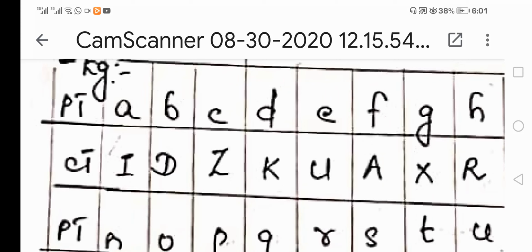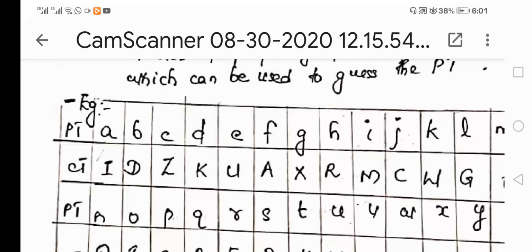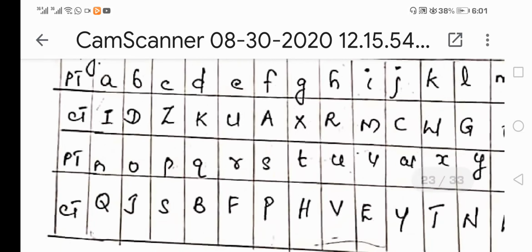Wherever I find F, I'll simply replace it with A. Randomly, without focusing on any specific factors, I simply substitute each and every letter with some other letters. That's all. So this table entirely is called the key in the case of simple monoalphabetic cipher.